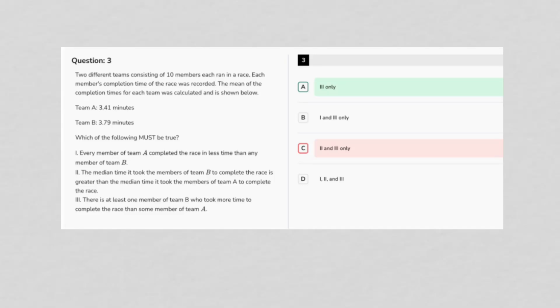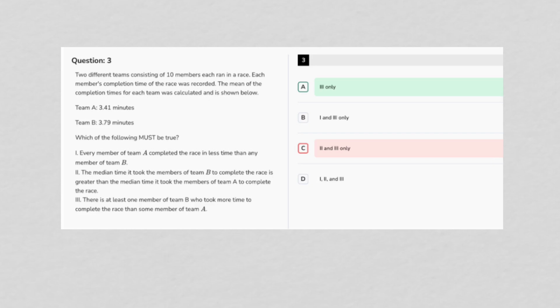So this question says 2 different teams consisting of 10 members each ran in a race. All right, so that means we have a total of 20 members total and 10 each team. They all ran a race. Okay, the next sentence says each member's completion time of the race was recorded. Right, so we should have 20 recordings, 10 recordings per team.